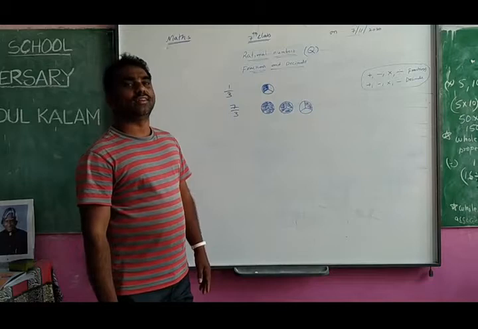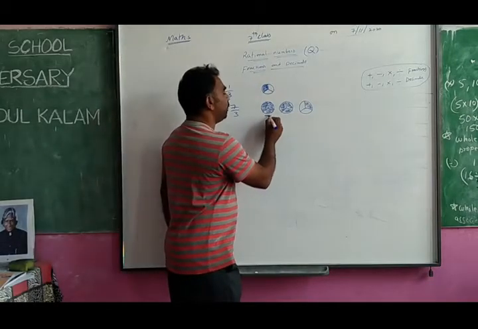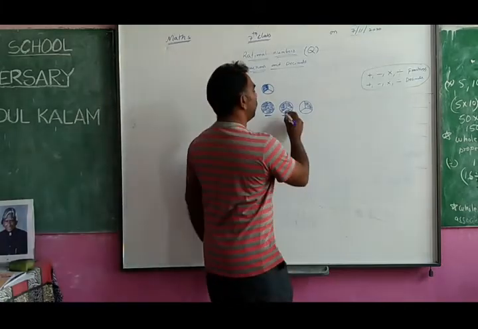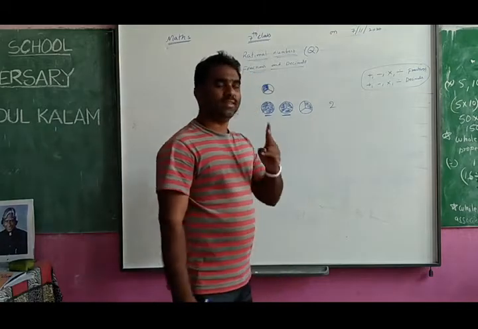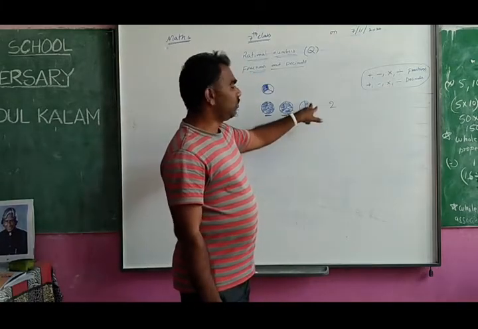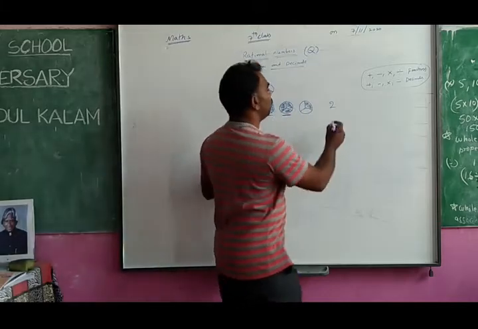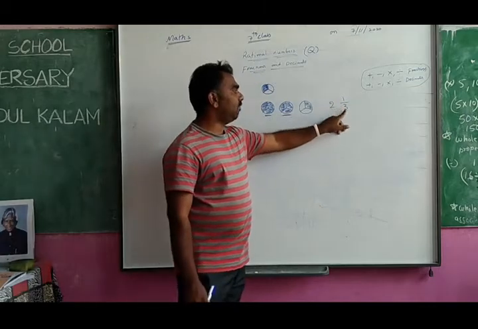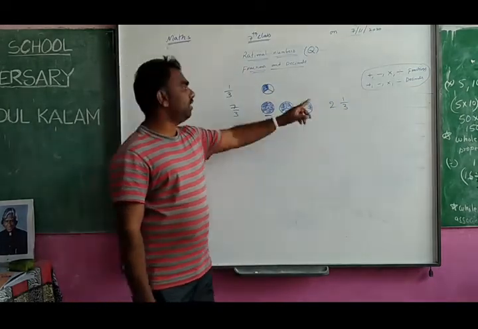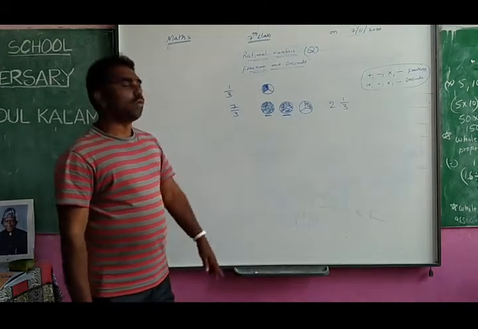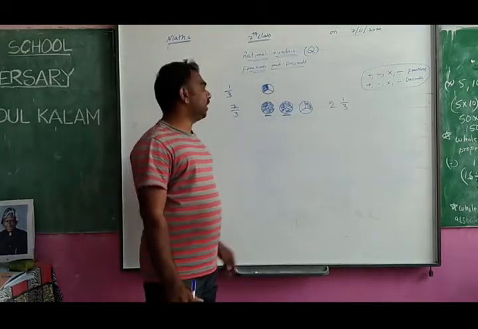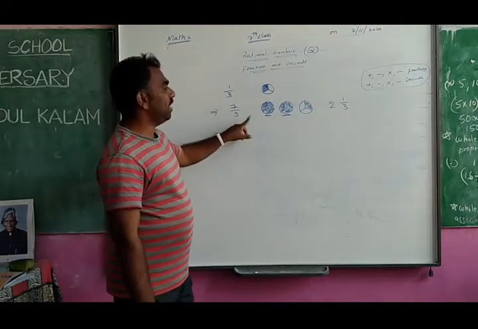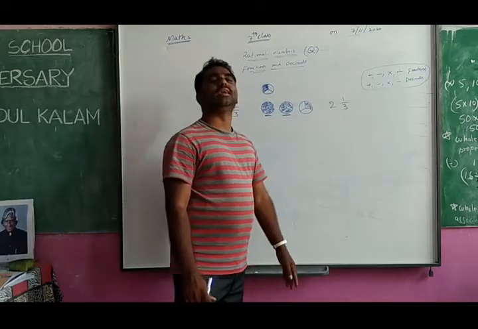Yes, you can write it in another way. How do you see that? There is one full apple. There is one more full apple. There are 2 full apples with us. So that's why I am writing here, there are 2 full apples. And here this is only one piece of 3 size. One piece of 3 size, we write 1 by 3. So now what is it called? 2 1 by 3. So you can write the fraction 7 by 3 in 2 ways. One way is 7 by 3, another way is 2 1 by 3.